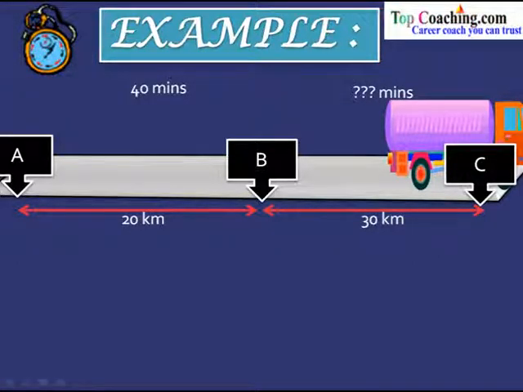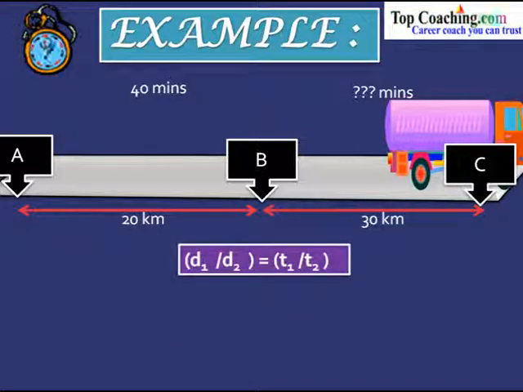In this problem, we can directly see that the speed of the truck remains constant. So when speed is constant, we know that distance is proportional to time, and in such case d1 by d2 should be equal to t1 by t2. Your d1 is equal to 20 kilometers, d2 is equal to 30 kilometers, t1 is equal to 40 minutes, and we do not know the value of t2.